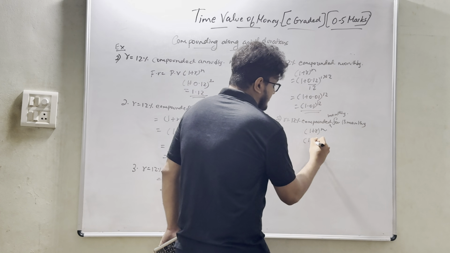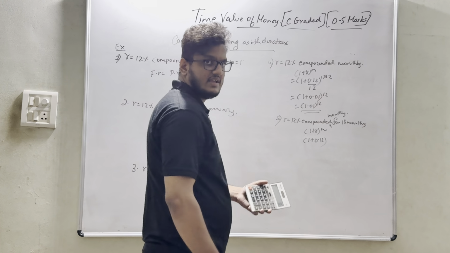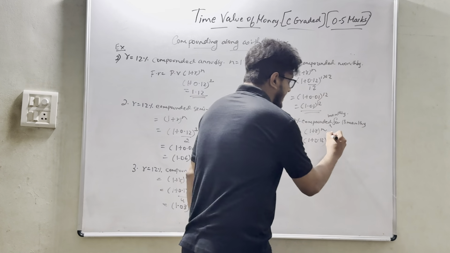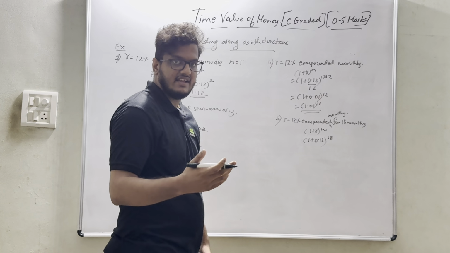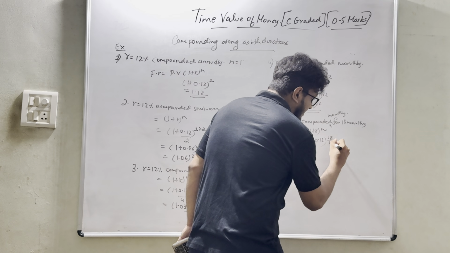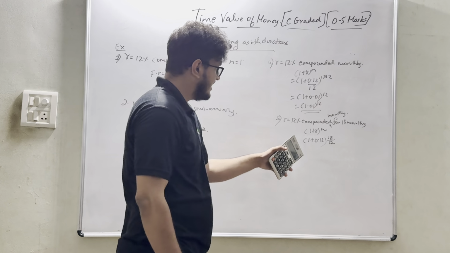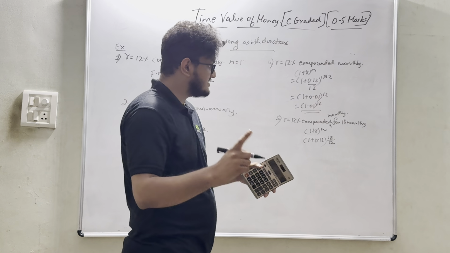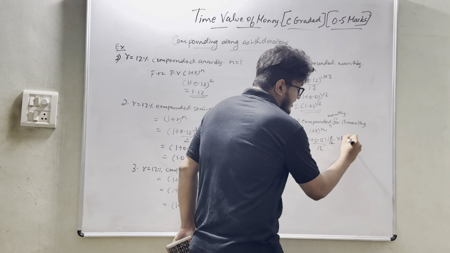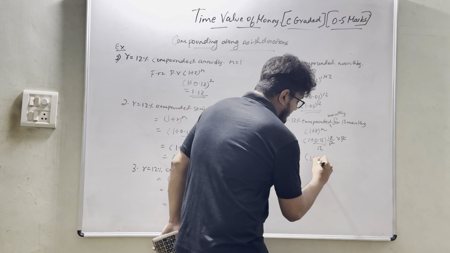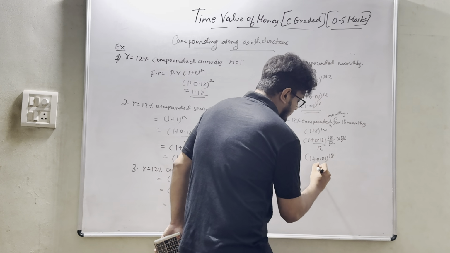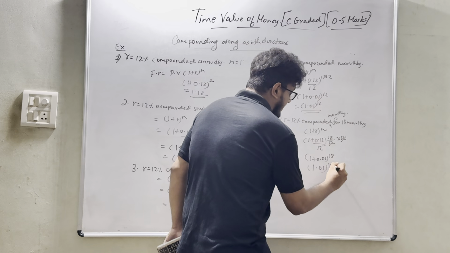Agree? 1 plus 0.12, for a period of, what we are assuming, 1 year. So 18 months, so we are doing it as 18. Agree? 18 months is nothing but 1.5 years, so 18 divided by 12 we are assuming. Monthly, so divided by 12 here. So 1 plus 0.01 whole power 18. So 1.01 whole power 18.